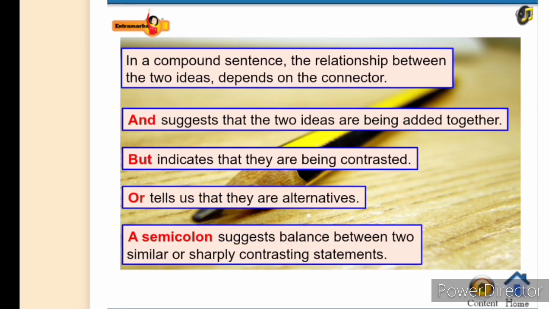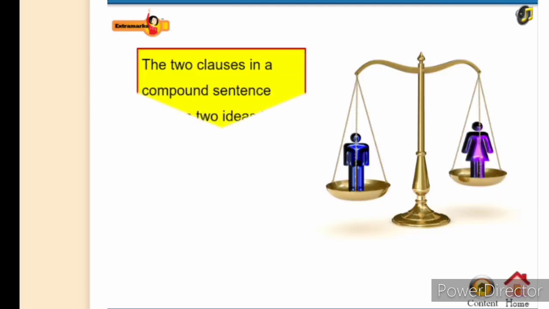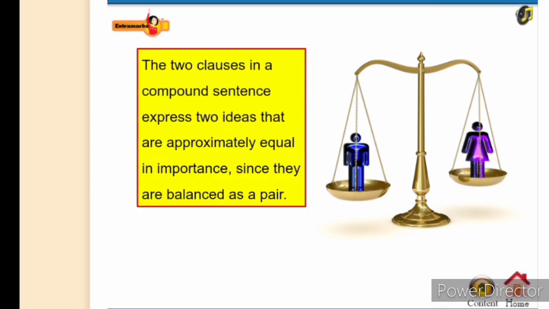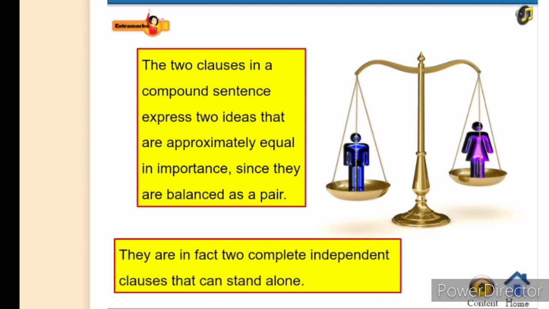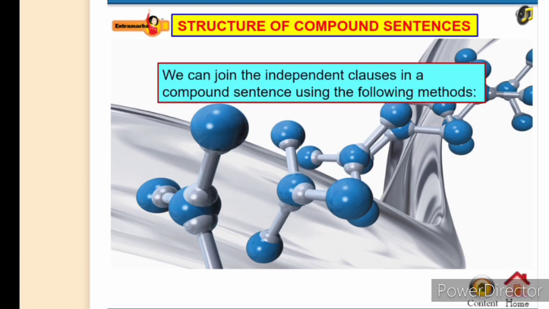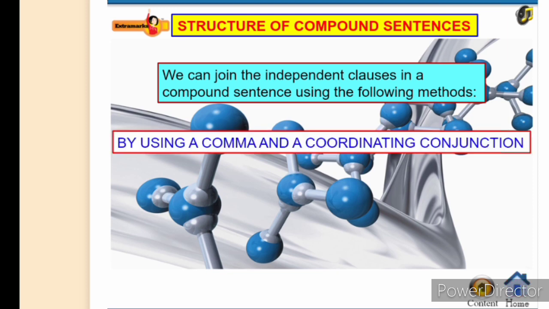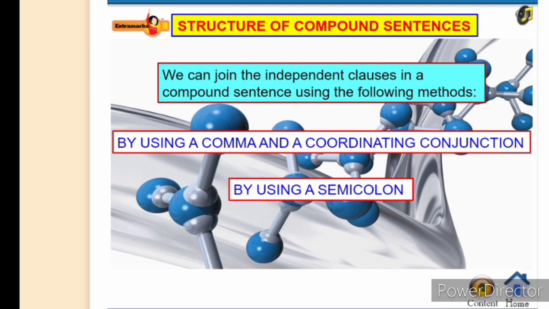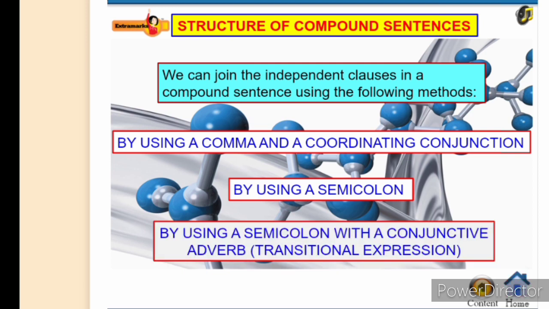A semicolon suggests balance between two similar or sharply contrasting statements. The two clauses in a compound sentence express two ideas that are approximately equal in importance, since they are balanced as a pair. They are in fact two complete independent clauses that can stand alone. We can join the independent clauses in a compound sentence using the following methods: by using a comma and a coordinating conjunction, by using a semicolon, by using a semicolon with a conjunctive adverb, a transitional expression.